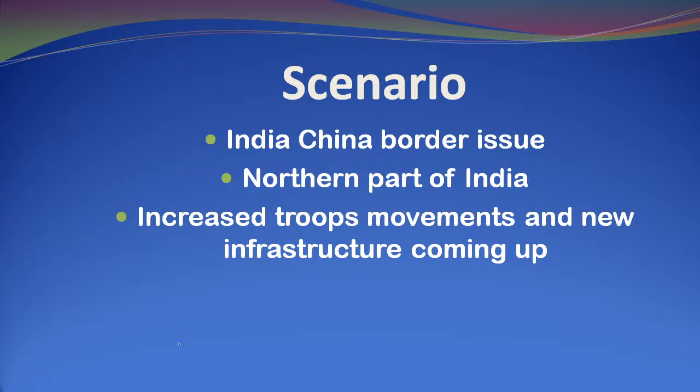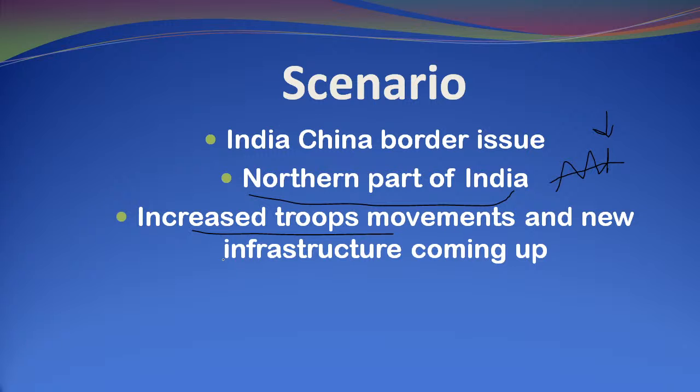So let us look at the current scenario which is happening at the India-China border. Remember, this is the border in the northern part of India, and there you have a lot of mountains. It is very difficult to monitor that border because of the mountains, the snow, and the reduced temperatures. Recently there has been increased troop movement and new infrastructure coming up, especially on the Chinese side.